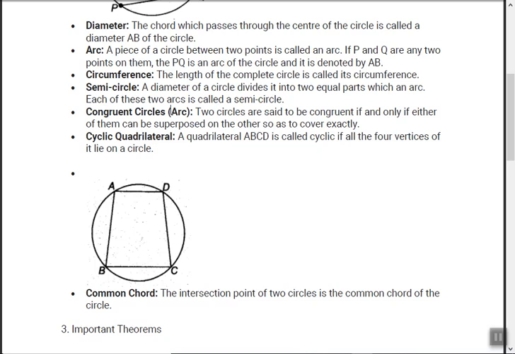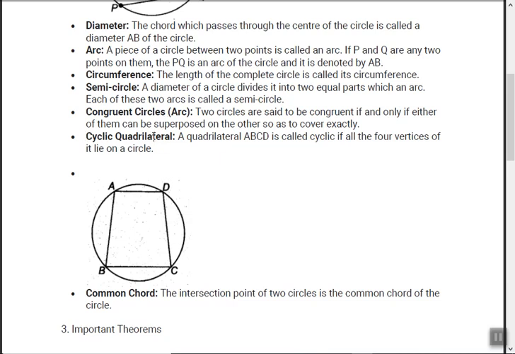Congruent circles or congruent arcs. Two circles are said to be congruent if and only if either of them can be superposed on the other so as to exactly cover it. So same as the earlier definition of congruency. Suppose this is a circle, and I draw another circle the same as this one and put it on this circle. It will exactly cover this circle. So that's called congruent.